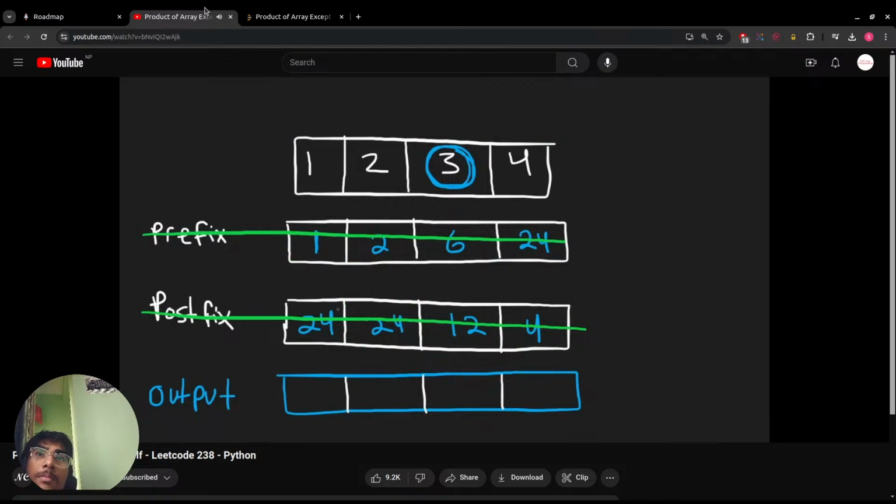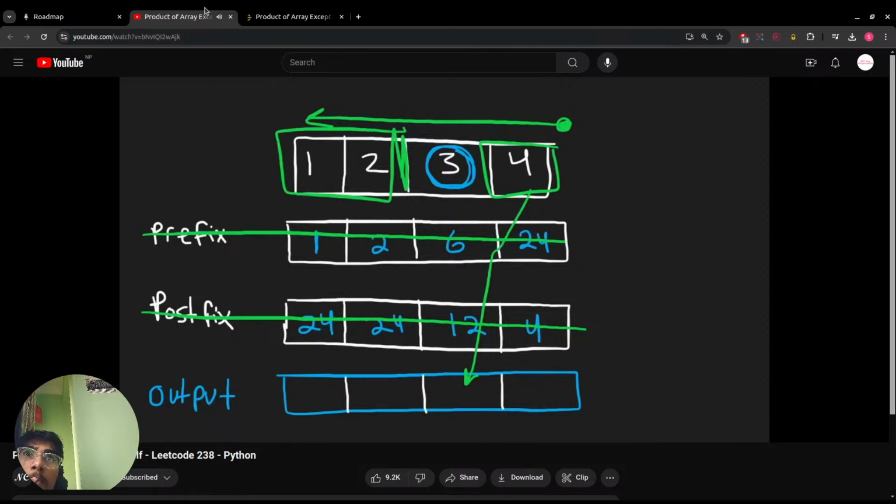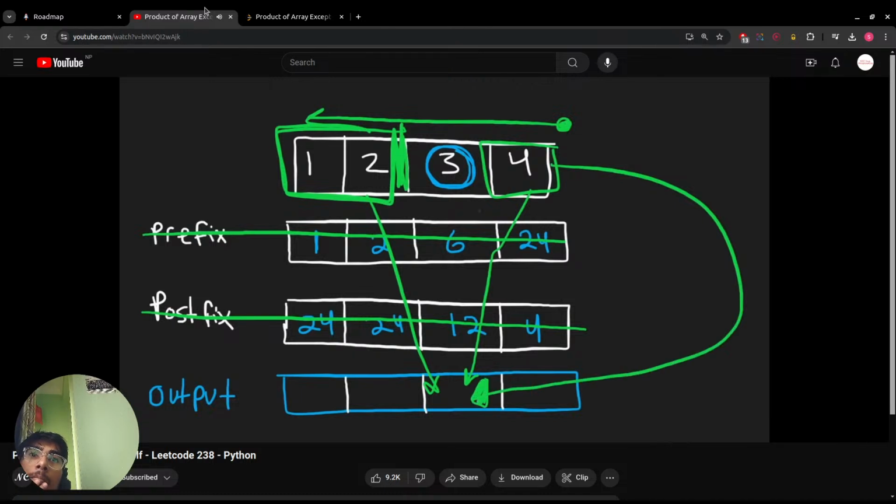1 over here. And then after that, we're going to do a pass going from the end to the beginning, computing every postfix. So for example, this postfix, and then in the result, we're already going to have the prefix stored over here. This prefix, right? The first 2 values is going to be stored over here. So what we're going to do is we're going to take this prefix and multiply it by whatever is in this position. That's what's going to give us the result that we want for this position.